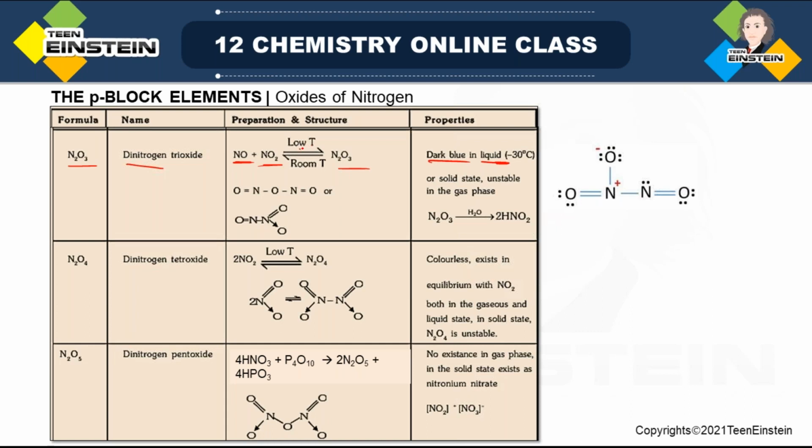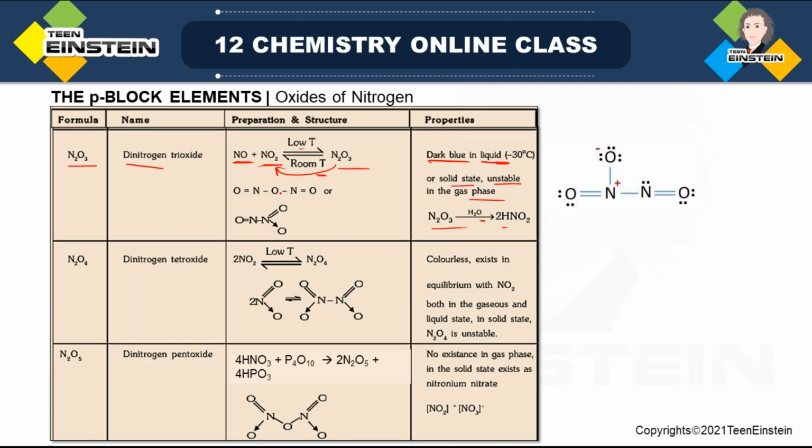But again, if you increase the temperature from low temperature to room temperature, that is 25 degrees centigrade, it will break again. That means it is not very stable. It is unstable in the gaseous phase. It can also remain in solid state, and when it reacts with water, it will form HNO2, nitrous acid. So this is actually the anhydride of nitrous acid.